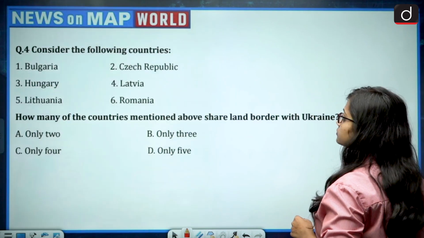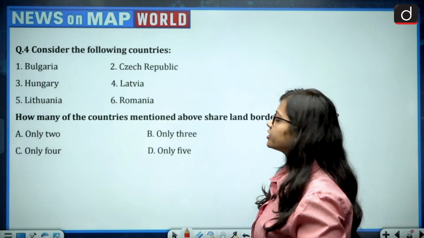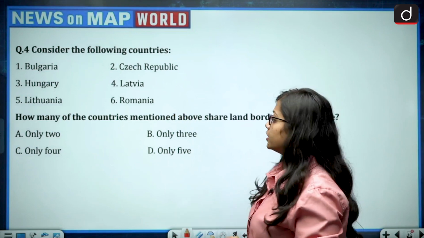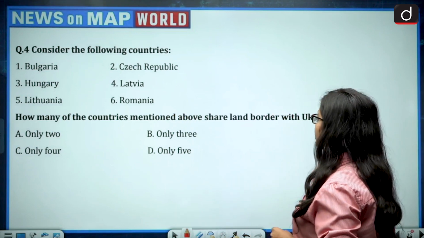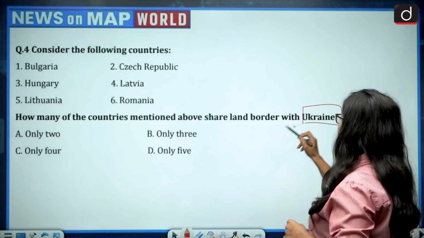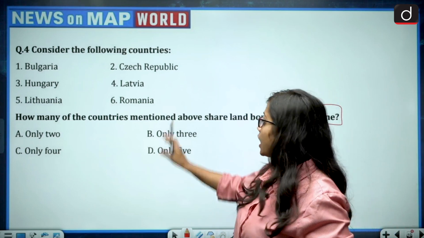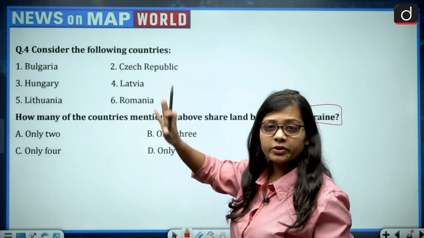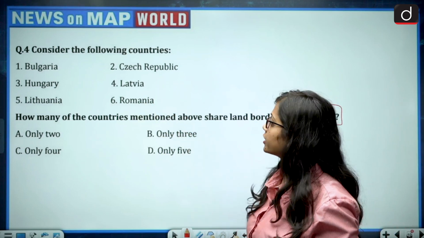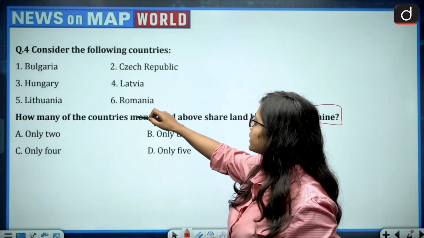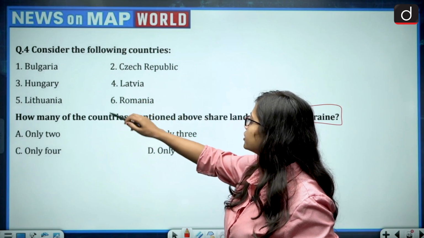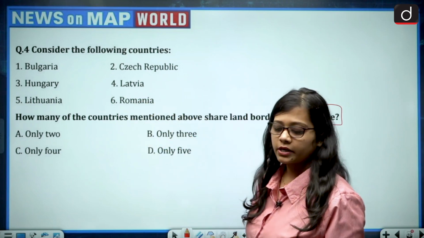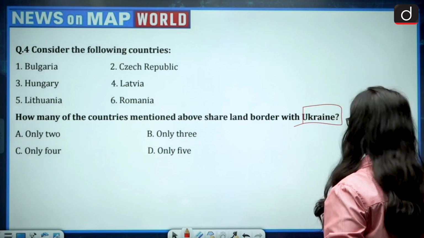Next question. Consider the following countries. There are 6 countries given. How many of the countries mentioned above share land border with Ukraine? So how many countries out of these 6 given countries share land border with Ukraine? Bulgaria, Czech Republic, Hungary, Latvia, Lithuania or Romania? So let us see this.